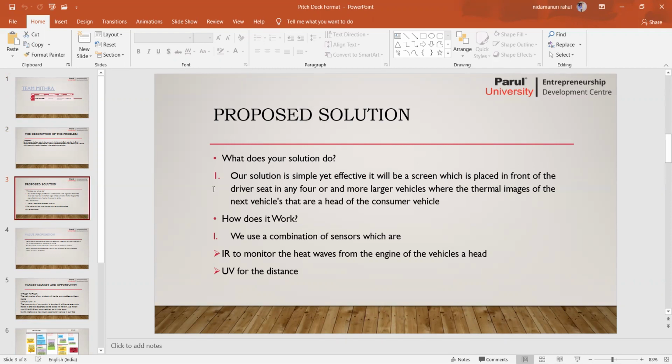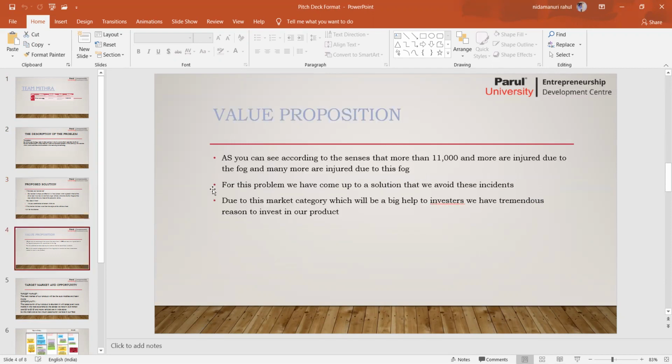Coming to the proposed solution. Our solution is essentially an LCD screen which provides feedback to the driver sitting in the vehicle. It shows the IR images of the vehicles that are in front of us. How does it work? We use a combination of sensors, an IR sensor and a UV sensor. Why have we included the UV sensor? In order to get more accurate results, so we can calibrate perfectly whether a vehicle on the other side is coming or not.